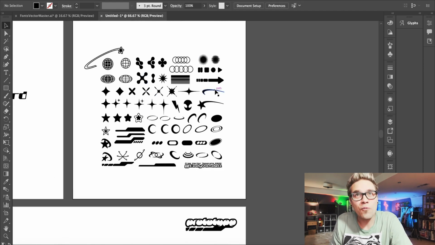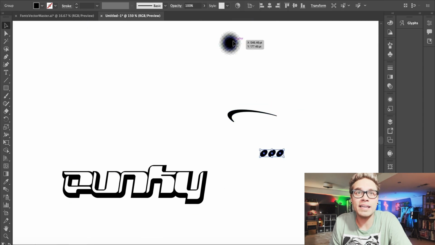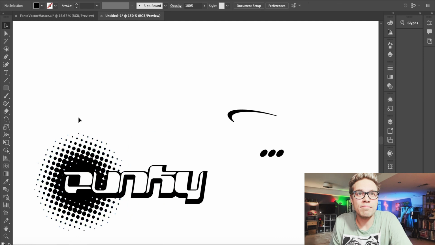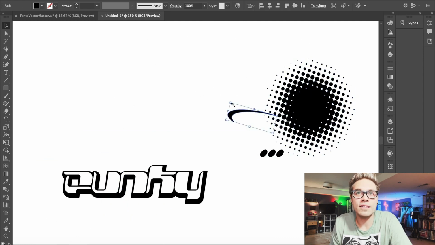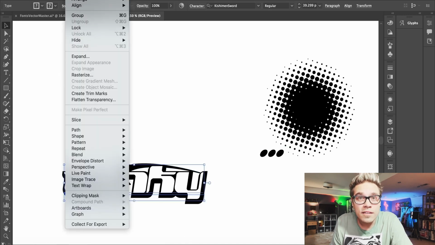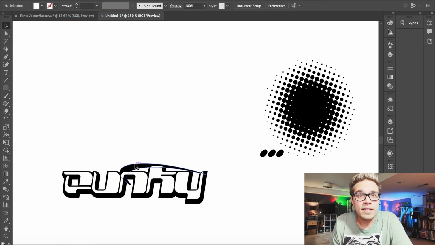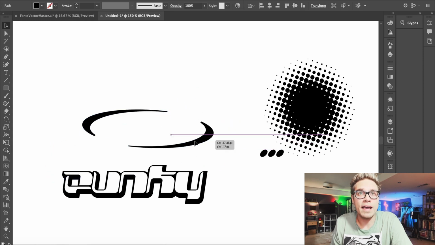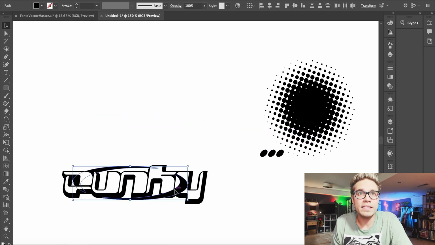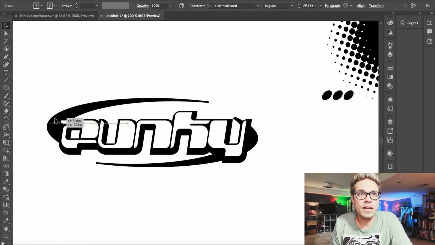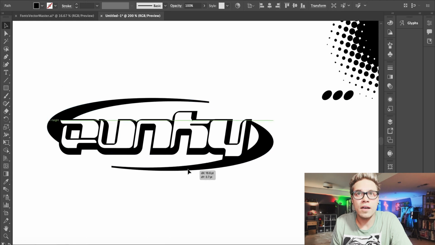Once again, we're just gonna pull some really cool shapes out of this Y2K icons pack. This could work, push back a few layers, but I don't think that's what I wanna use. I think something like this would probably work a lot cooler. Let's group those, and there we go. Something like that. So I think what we'll do is we'll copy that, rotate it, and now we have something cool that's working with the shapes of those letters.